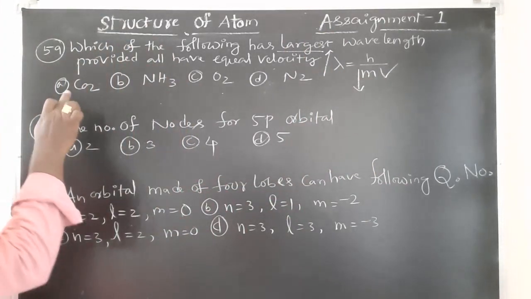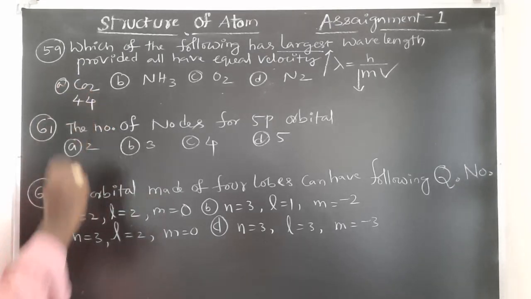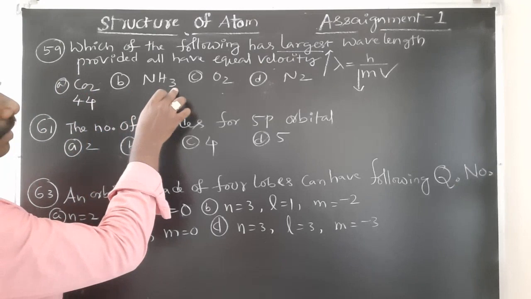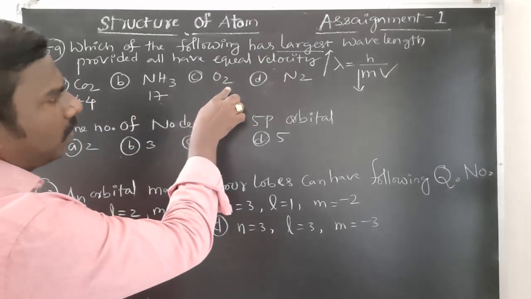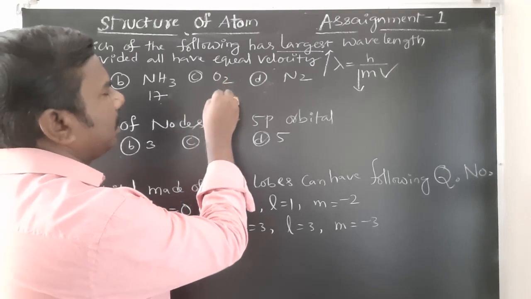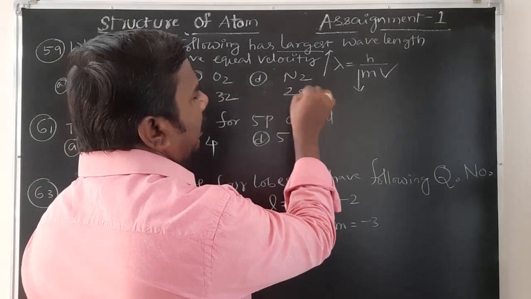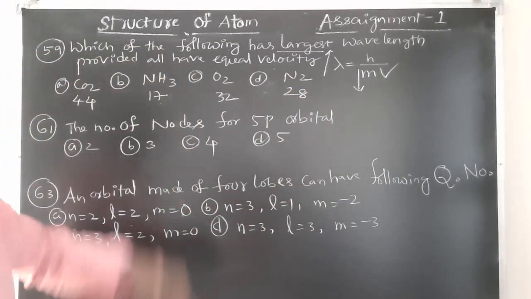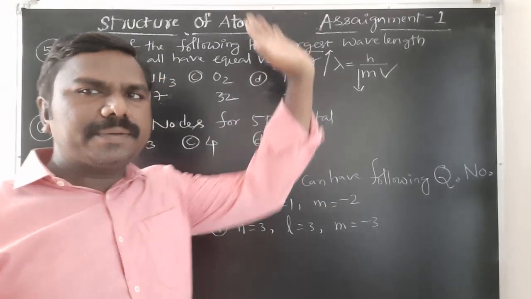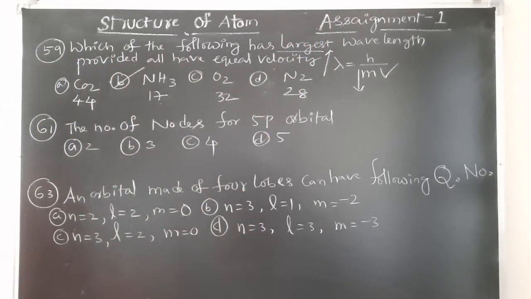Lower mass. Carbon dioxide 44 grams, carbon 12, O2 32. Nitrogen 14 plus 3 is 17. O 16 plus 16, O2 16 plus 16 32. Next N2 14 plus 14 28. Lower the mass, wavelength will be higher. So lower mass, B option correct.